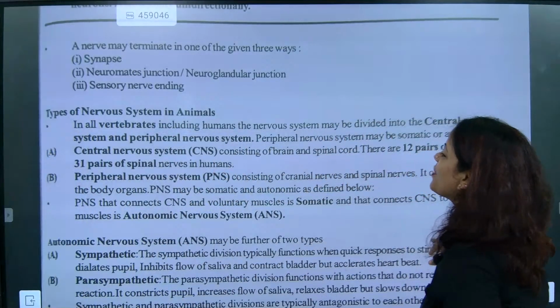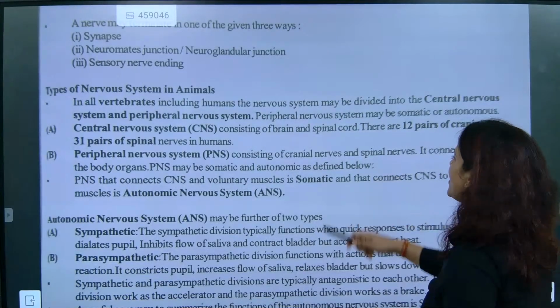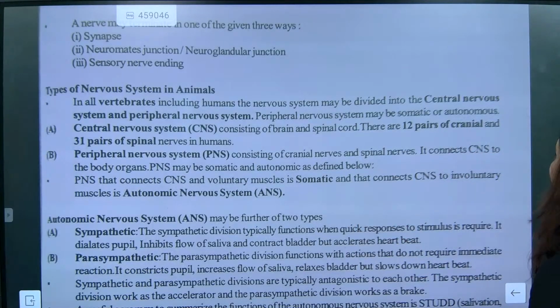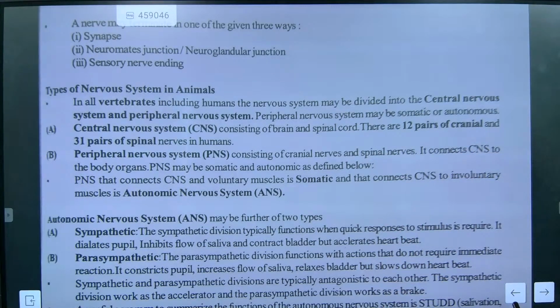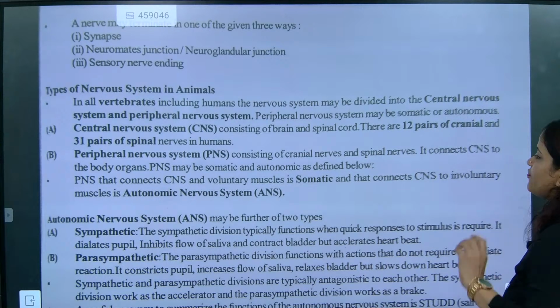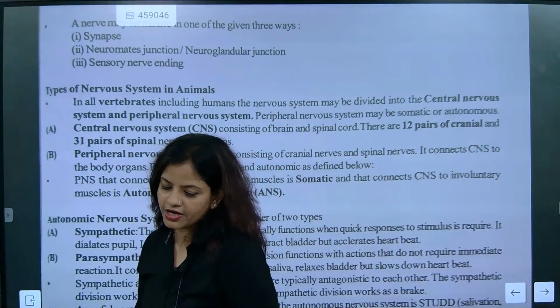Understood. So now look at the peripheral nervous system. The PNS consists of cranial nerves and spinal nerves. They connect the CNS to the body organs. And the PNS is somatic and autonomic, as defined below. Now we are going to talk about the PNS. This is the most important part.